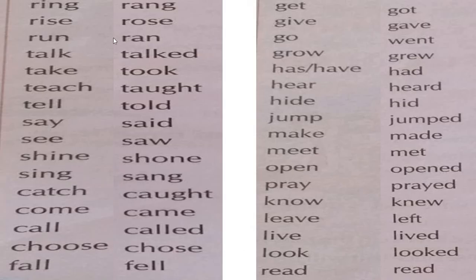And students, these are already given in your book, but as some of you do not have books, for your convenience, I have given these. Okay? So, you can note this down in your grammar copies. So, ring becomes rang. Ring, rang, rise, rose, run, ran. These are called the base form. Okay? The original form. Run, ran, talk, talked, take, took, teach, taught.